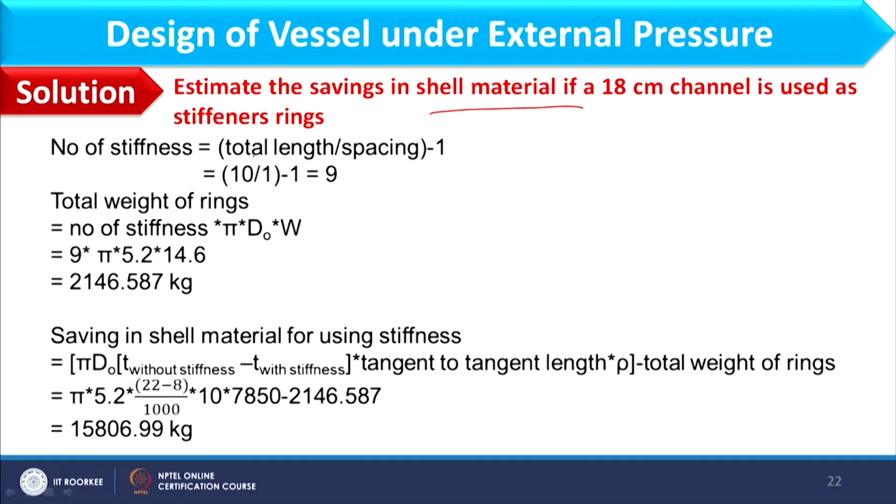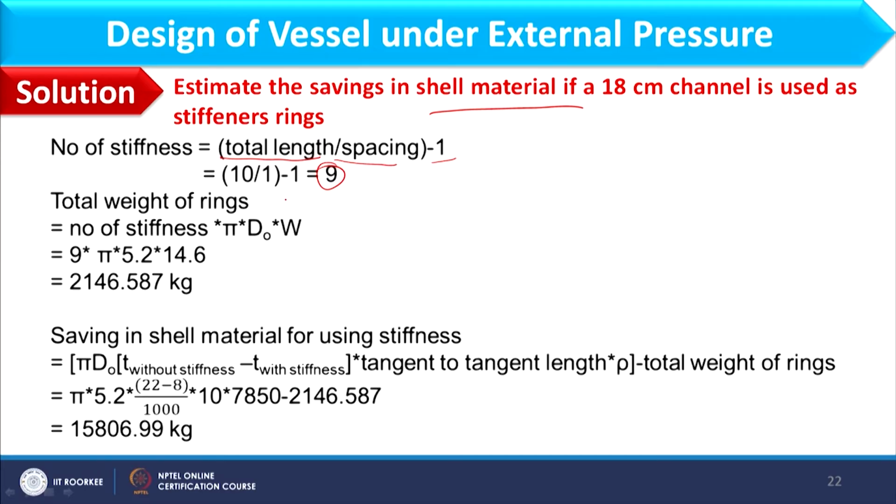Because when I am not using stiffeners, the thickness was 22 mm, and when I am using stiffeners, thickness becomes 8 mm, but at the same time I am investing in stiffeners also. Okay. So, first of all I have to find out number of stiffeners and how much material will be required for these stiffeners. So, we have number of stiffeners as total length by spacing -1. So, 10 is the total length of the shell, divide by 1 because 1 is the spacing, -1. So, 9 stiffeners I have to place along the length at the spacing of 1.